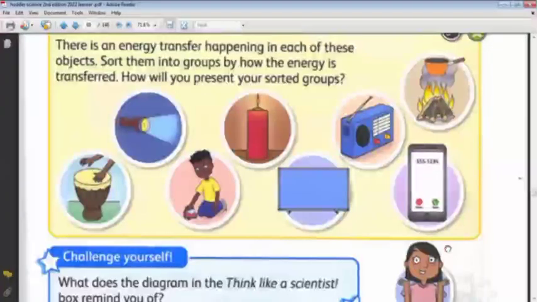When we hit the drum, there is a movement of our hand that we transfer to the drum. This is a type of transfer. So we start with the energy stored in the body of the boy, and when the boy hits the drum, the energy is transferred from the body of the boy to the drum in the form of movement. Then the movement energy is transferred to the surroundings in the form of sound. So from the boy to the drum is movement, and from the drum to the surroundings is sound energy.